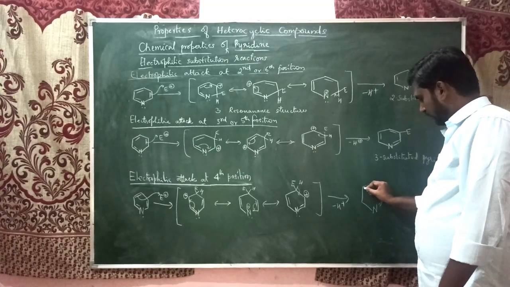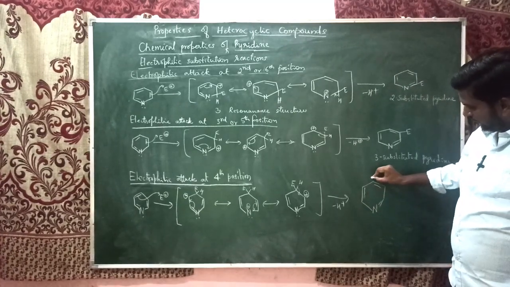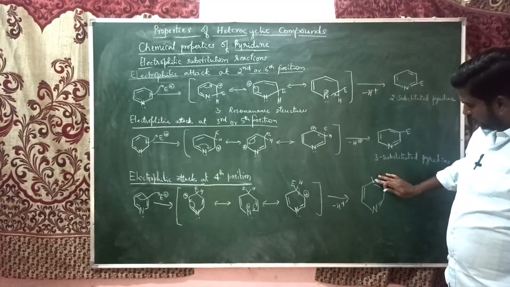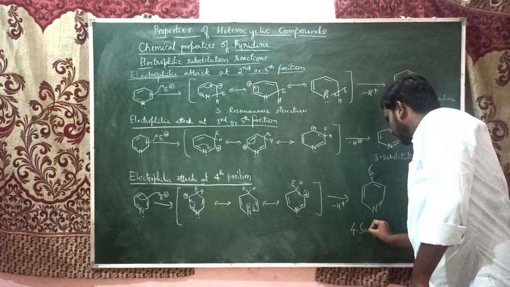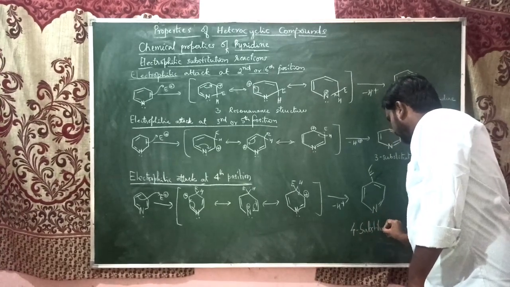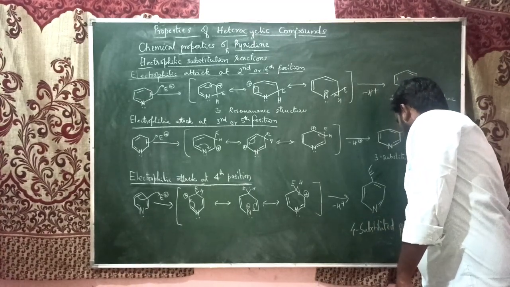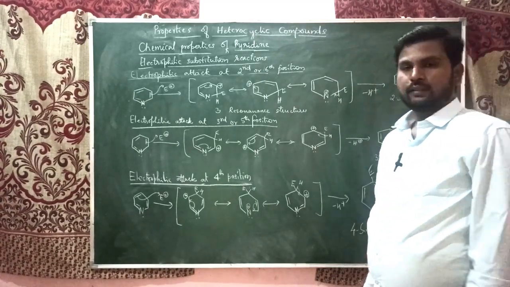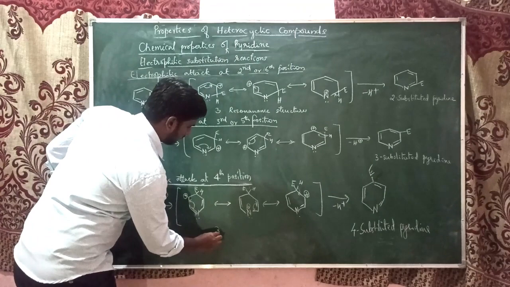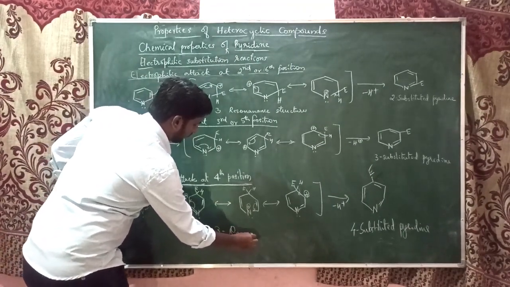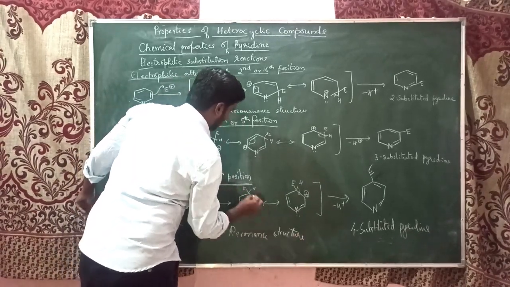Sorry, I'm not much comfortable writing at the lower portion. That's why these structures are not exactly the same. This is 4 substituted pyridine. Here also we got again 3 resonance structures. Here also 3.